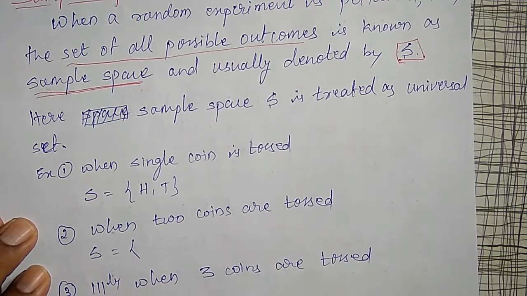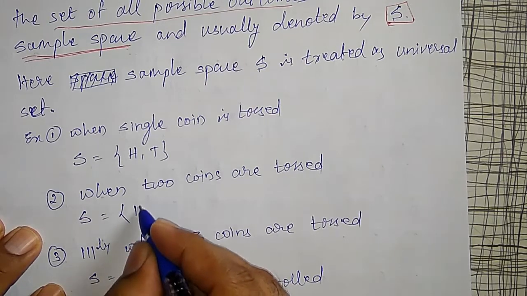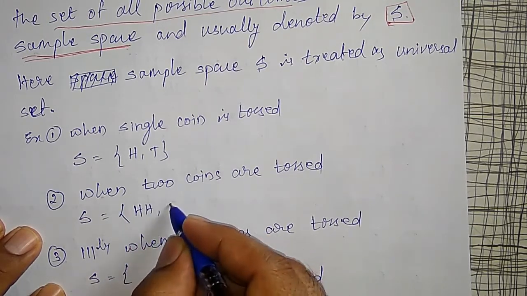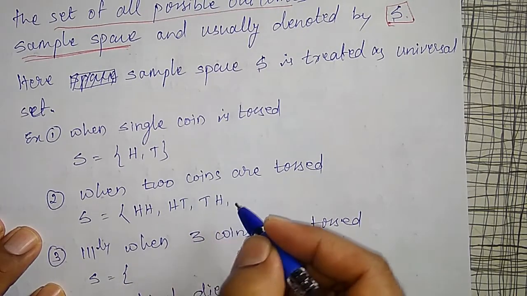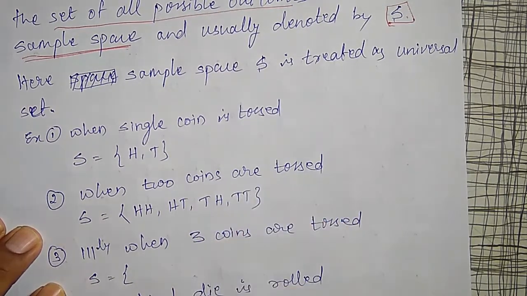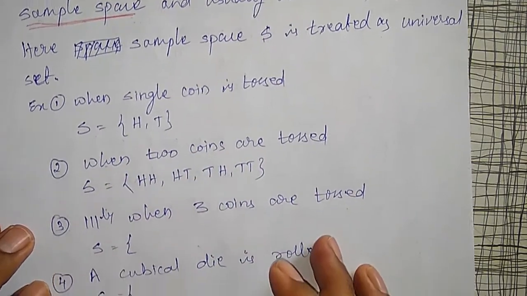Like that, whenever a random experiment of COVID-19 testing is done, either it may be a positive case or it may be a negative case, only two possibilities. Like that, when two coins are tossed, there are a total of 4 possible outcomes. Both coins may come head, one head and the other tail, first one tail and second one head, or both tail may come. These total possible outcomes are known as our sample space.